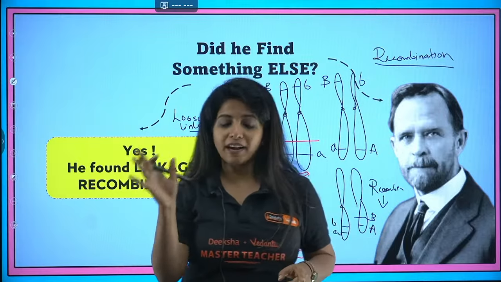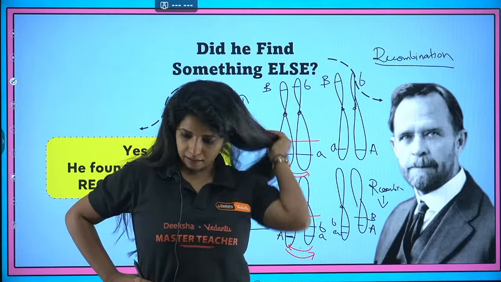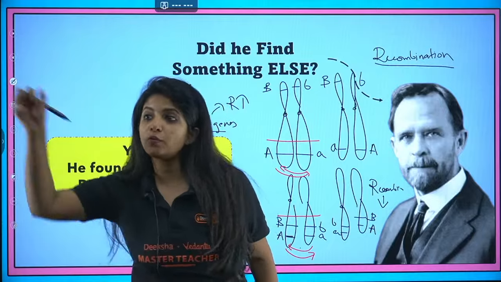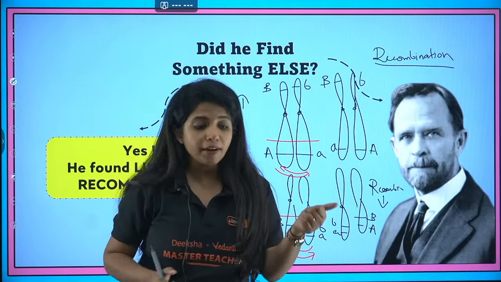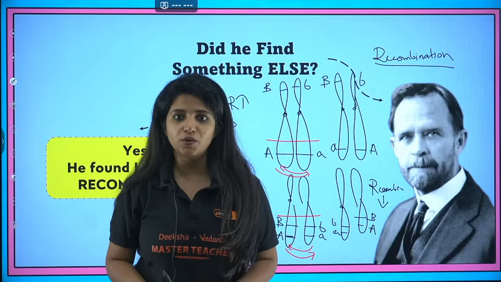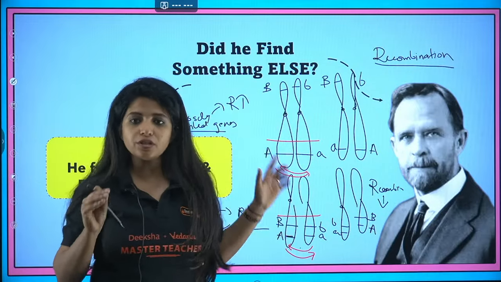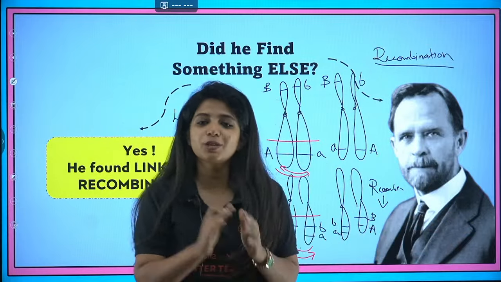You have a friend, but you guys are not too close. When you guys are not too close, one more friend can also come in between. A new group can be formed. But if you and your best friend have a strong friendship, do you think anyone can come in between? No. That means less recombination out there. So if two genes are very close, less recombination. If two genes are very far, more recombination. Got it. Thank you so much.